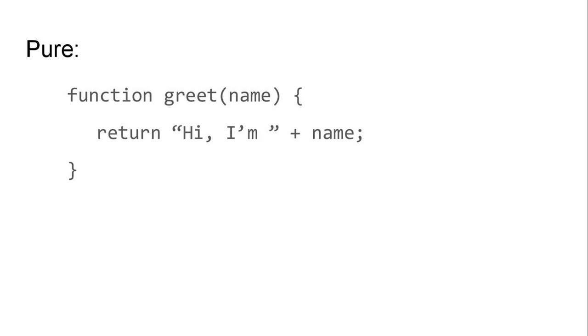A pure function might look like this. Here the only thing that matters to the output of this function is its input, the parameter name, the argument that we pass to it. And the only thing that it does is return its output. Okay, so I've been talking for a while now about pure functions. That's because this is really a key thing, at least for me, something I've taken away as one of the key parts of functional programming, is thinking about things as purely as possible.